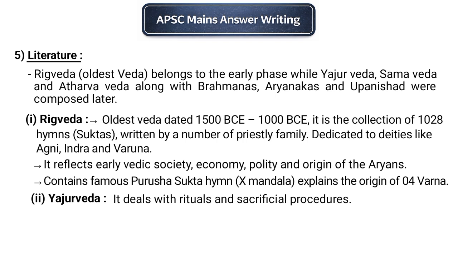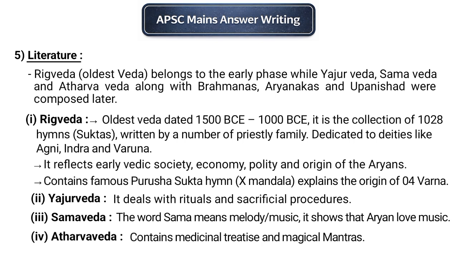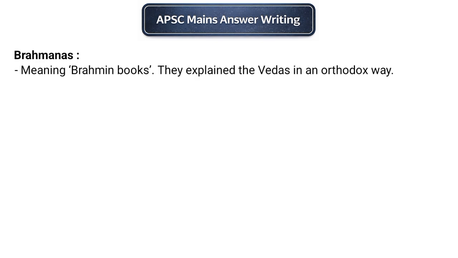The Yajur Veda mainly deals with rituals and sacrificial procedures. The Sama Veda is associated with melodies and music used during religious ceremonies. The Atharva Veda contains medicinal treatises and magical mantras. Apart from the Vedas, there are other important texts such as Brahmanas, Aranyakas, and Upanishads.